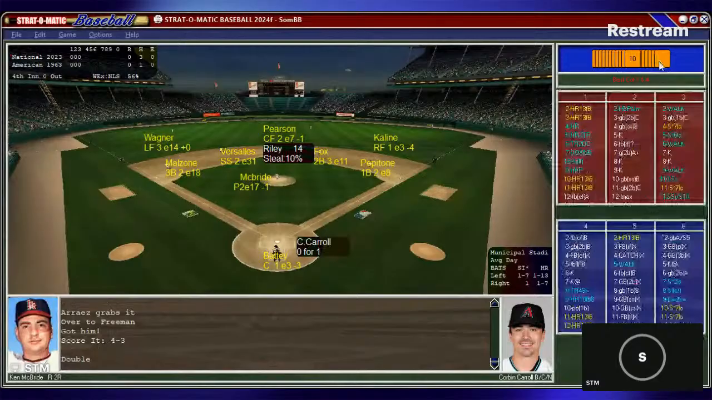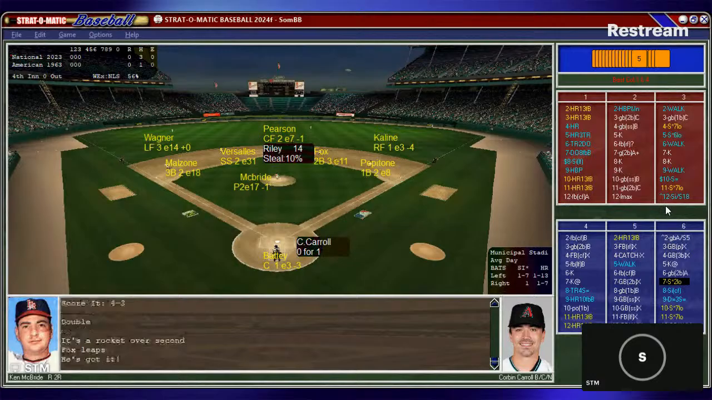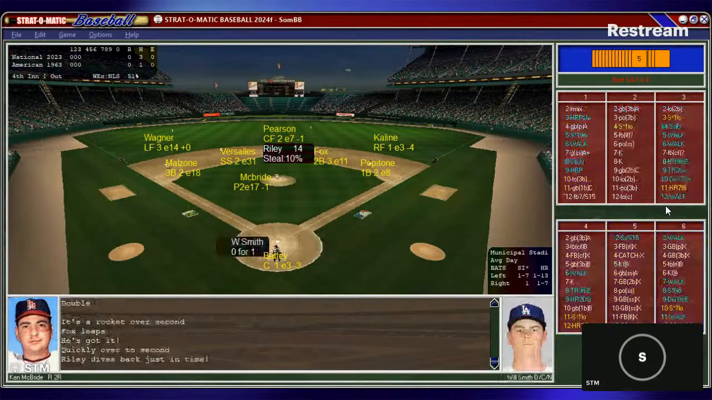And here's Corbin Carroll. Batty puts down the sign, nobody out. And that will be a liner caught by Nellie Fox right there. Riley had to head back.